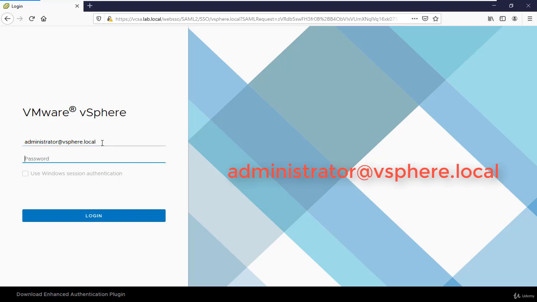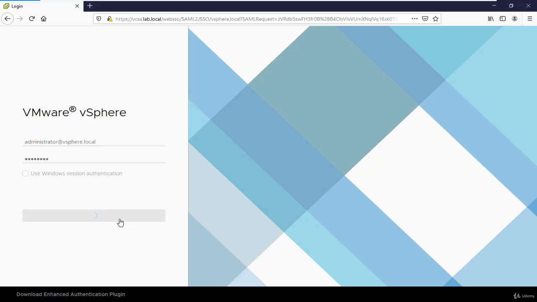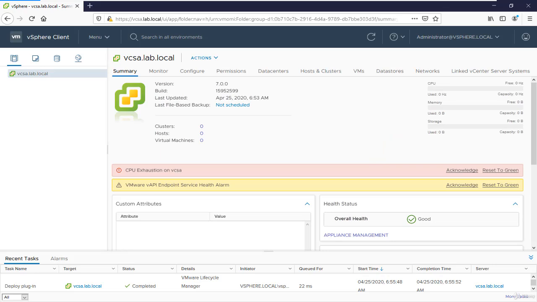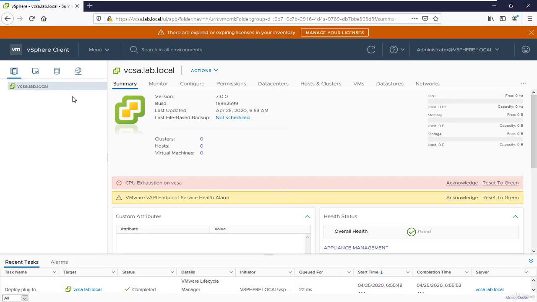This is the default SSO domain name here, and the password. Now we have successfully logged into our vcsa.lab.local in the vSphere client.